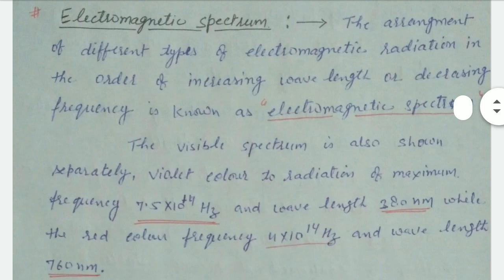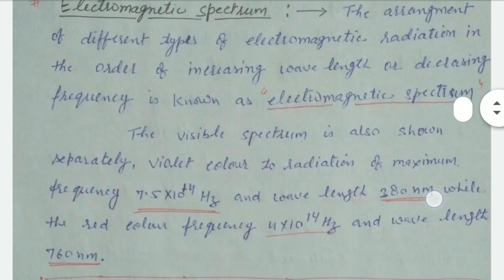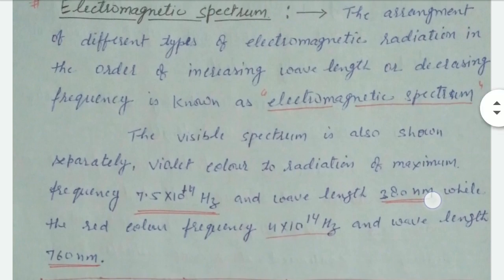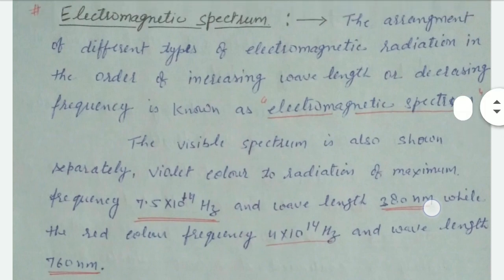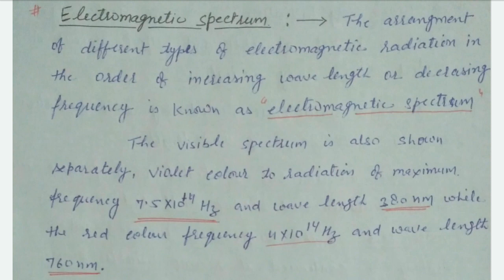It means that ν = c/λ, so wavelength is inversely proportional to the frequency. This is known as electromagnetic spectrum.